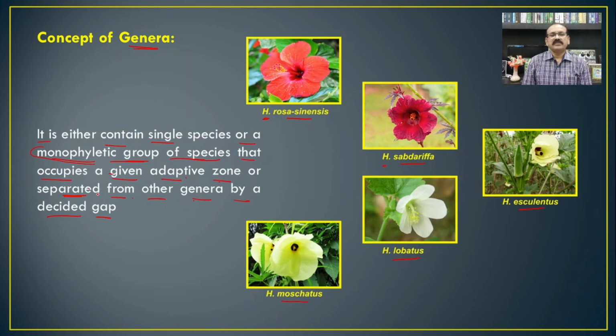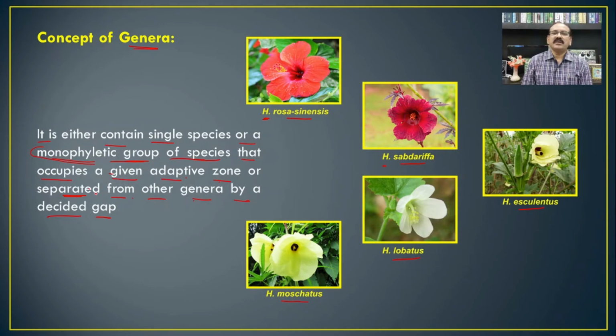Depending upon the number of species included in a genus, there will be variation. If there are few species, there will be less variation, and if there are many species, there will be a lot of variability. If you see Allium, it contains about 450 species.